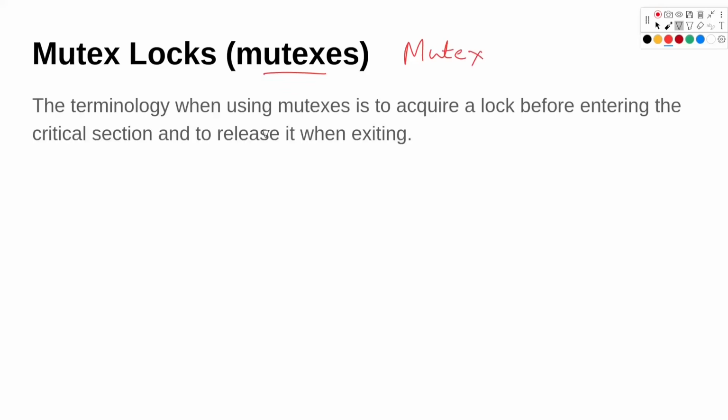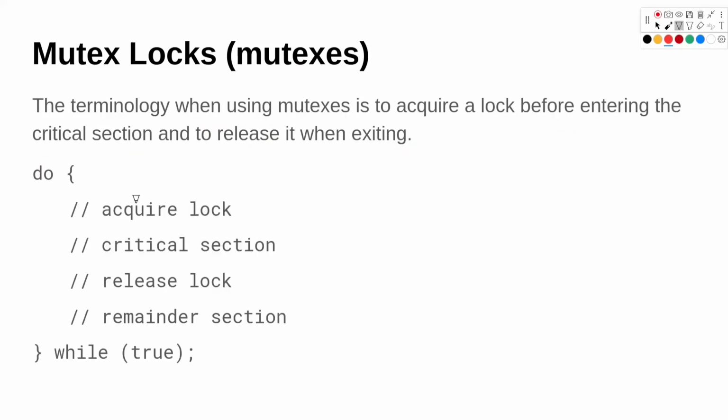Mutex locks, mutexes, or simply we can call it mutex. The terminology when using mutexes is that we acquire a lock before entering the critical section, and once the work of the critical section is done, we release that lock when exiting. So here we can see in the code, first we acquire a lock, then we enter the critical section, and once the critical section work is done, we release the lock.